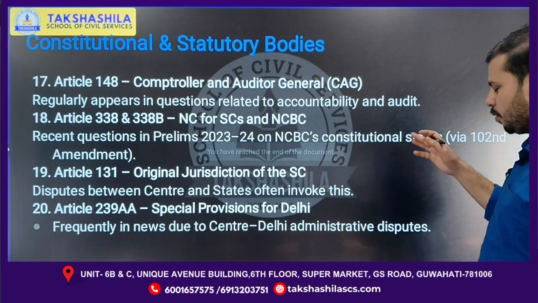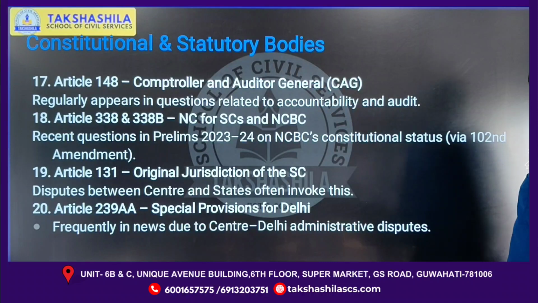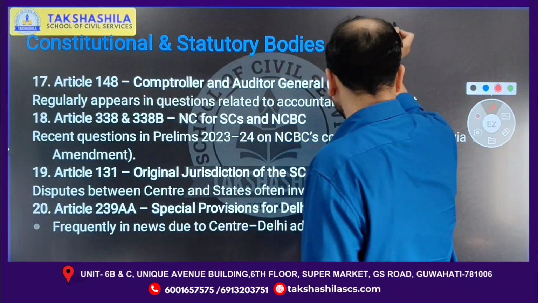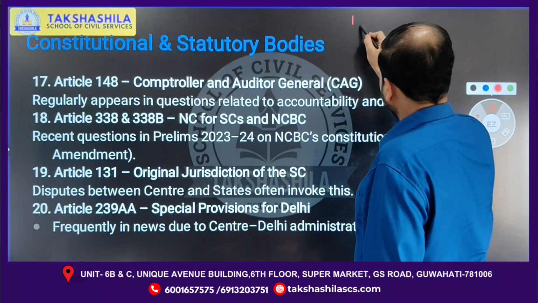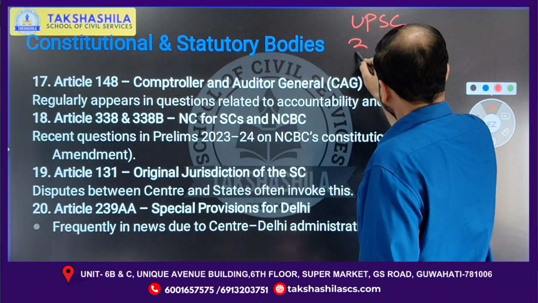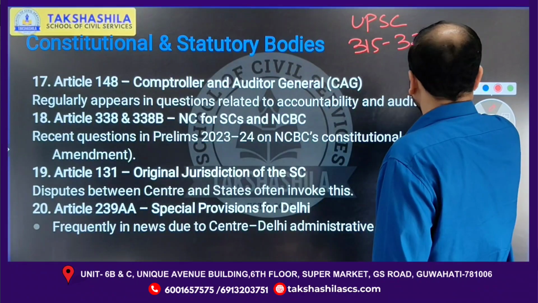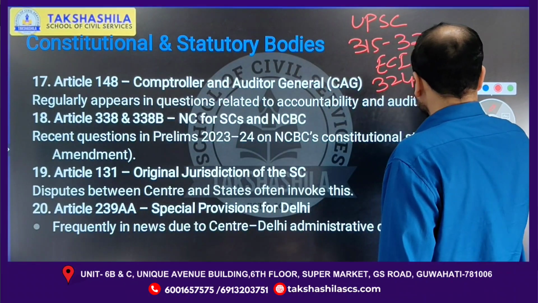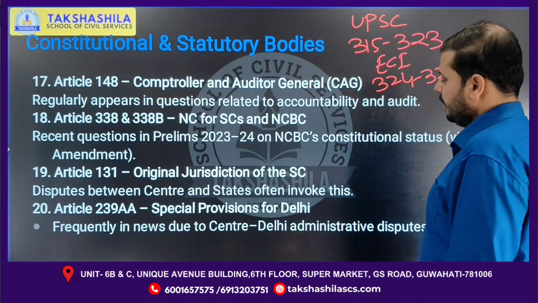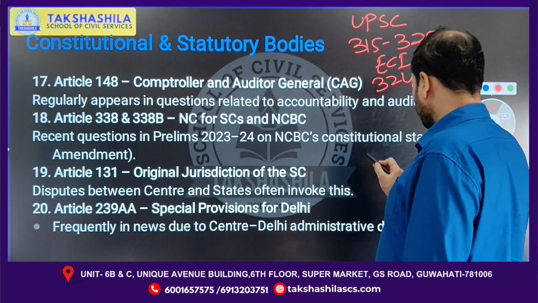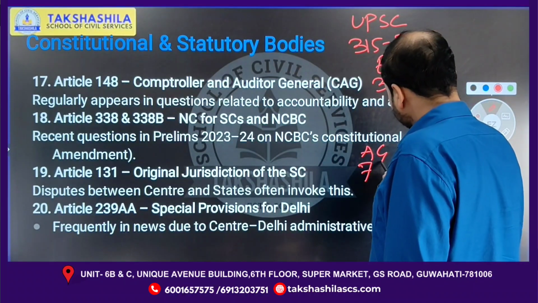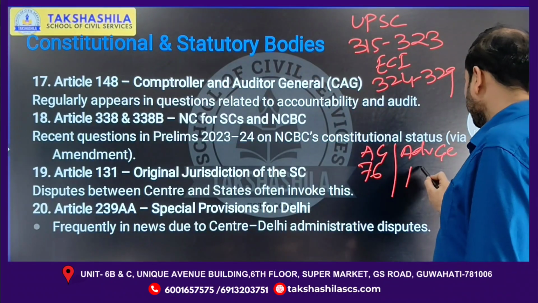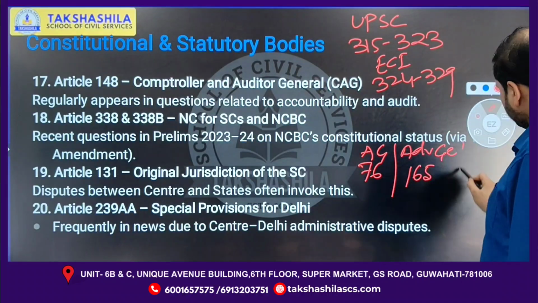Now let's see. These are the important articles, and I'm also going to give you a few important articles related to constitutional bodies, please keep in mind, maybe you'll get a question. So first of all, let's start with the UPSC and State Public Service Commissions, 315 to 323. Election Commission of India, 324 to 329. Then after that, Attorney General, Article 76. Advocate General in the State, that is Article 165. Please try to remember, this is important.